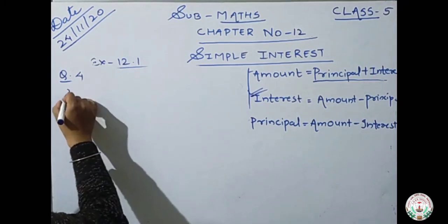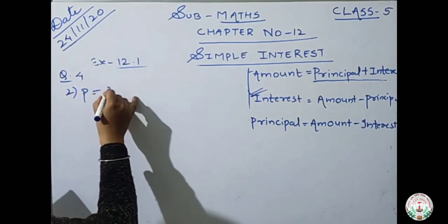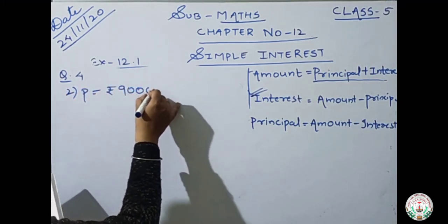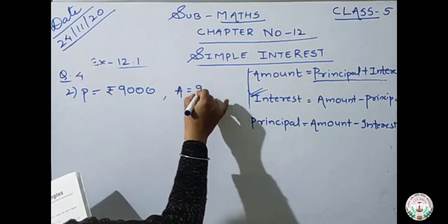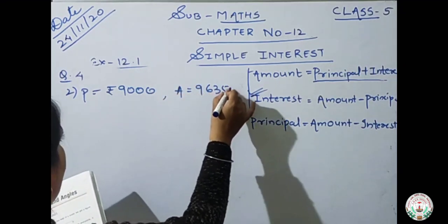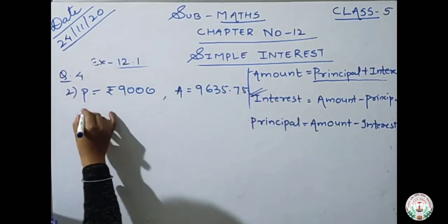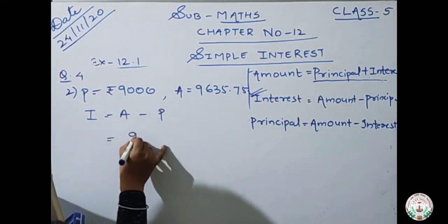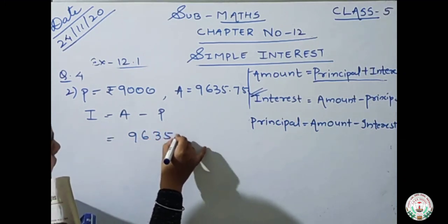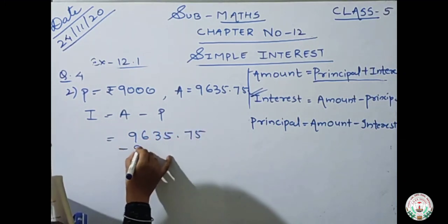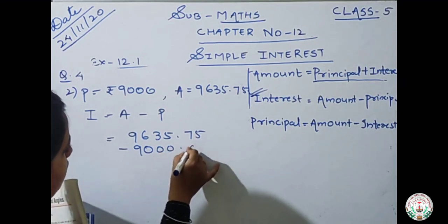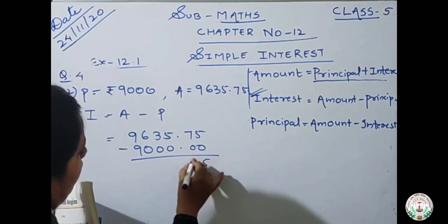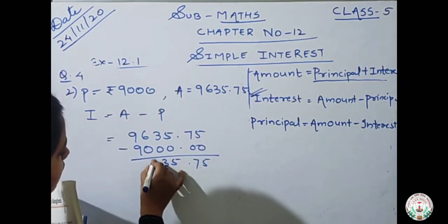Okay. Now number 2 is principal is equals to rupees 9000 and amount is equals to 9635.75. So interest will be amount minus principal. 9635.75 minus 9000.00. 5, 7, 5, 3, 6.